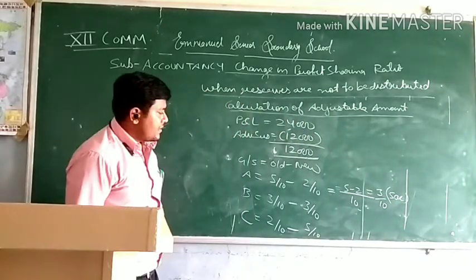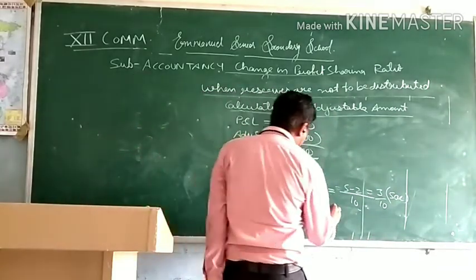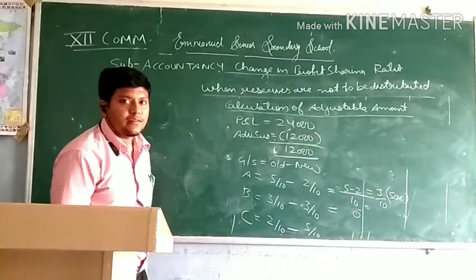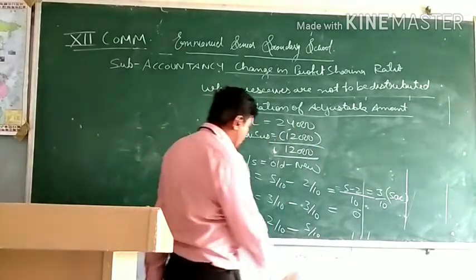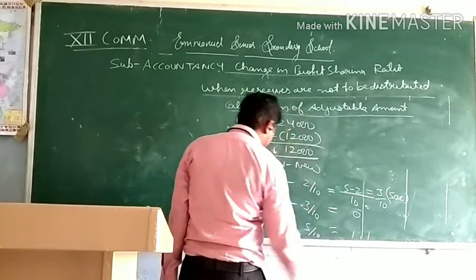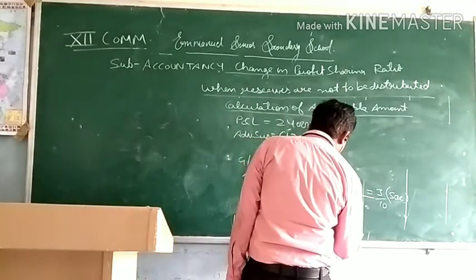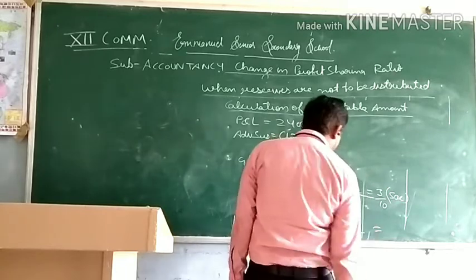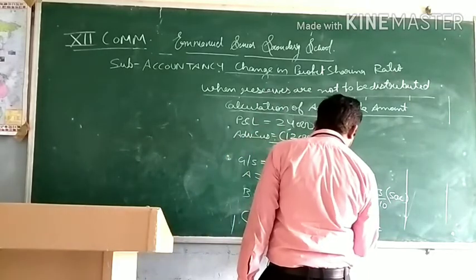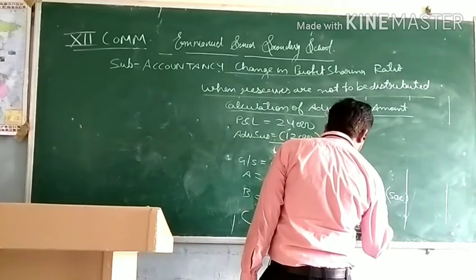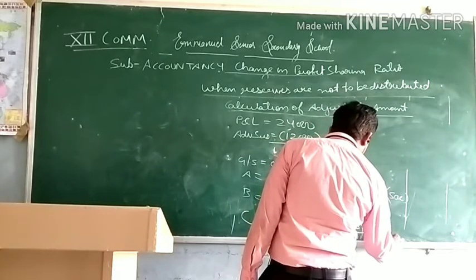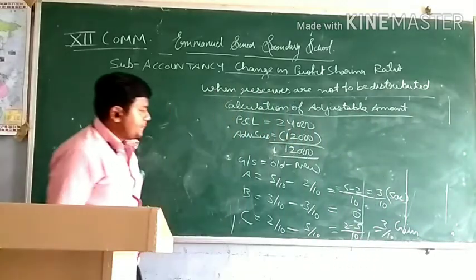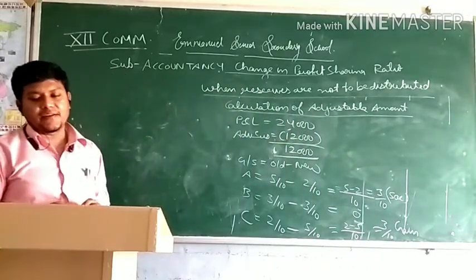It will be sacrifice because the answer is positive. B's answer is 0, so it means there is no gain, no sacrifice. Its entry will not be passed. C will be negative. So C is gaining and A is sacrificing.